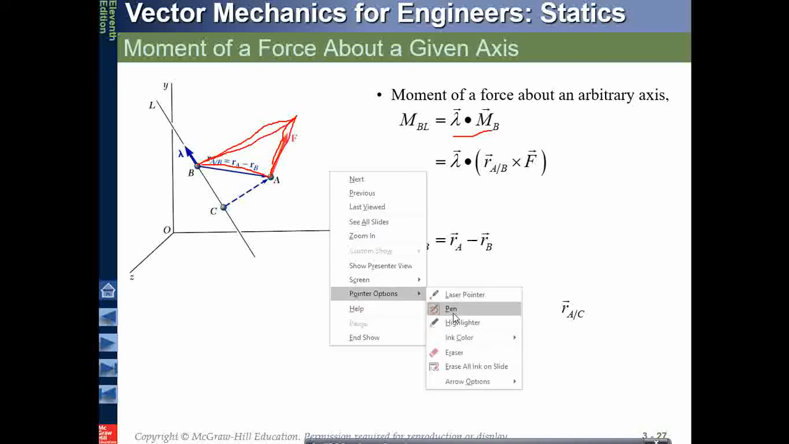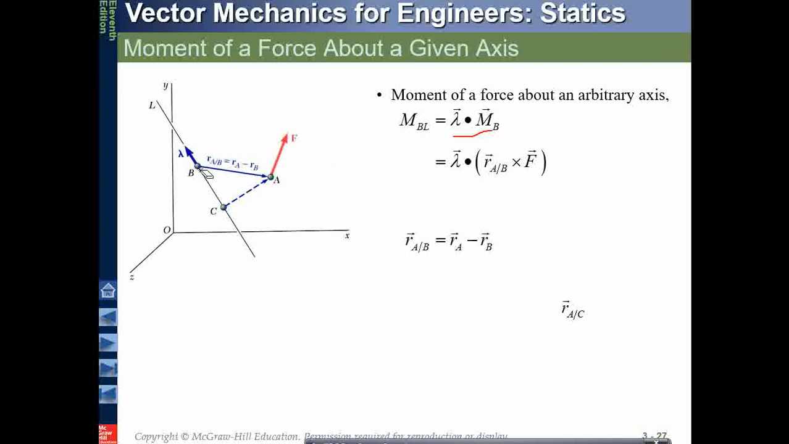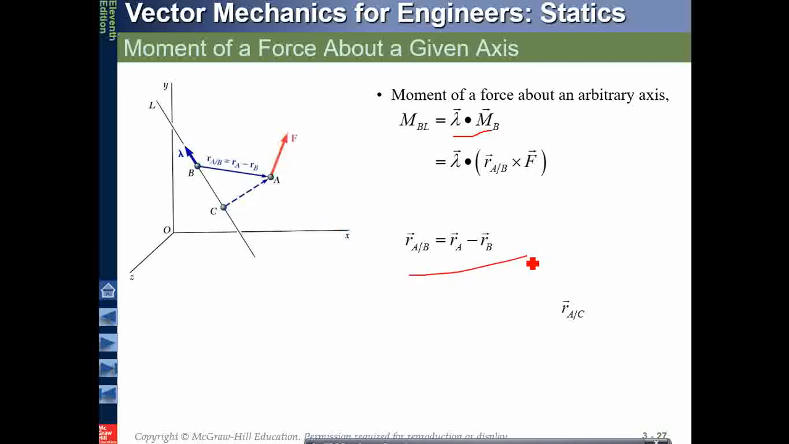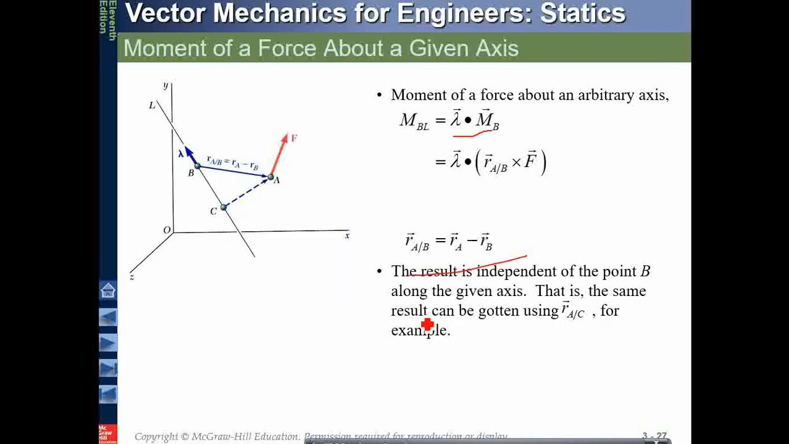So the plane made is, this is the plane made, and the moment vector will be perpendicular to this. So if this is perpendicular, then this will be perpendicular to B also, perpendicular to C also. So you take any one, that will be same. Okay, so same thing can be gotten by using RAC also. So you do that by RAB or by RAC, the moments will be same.